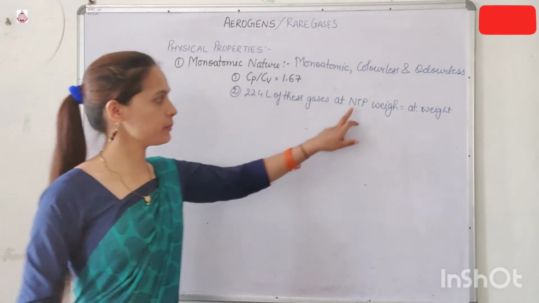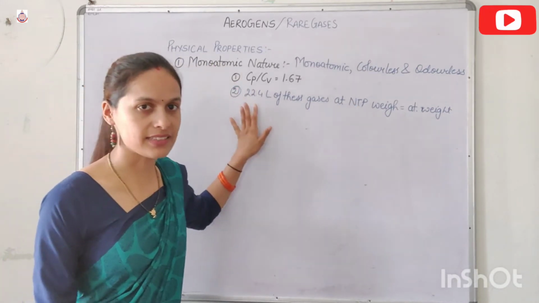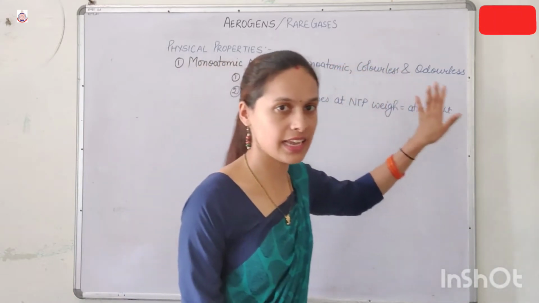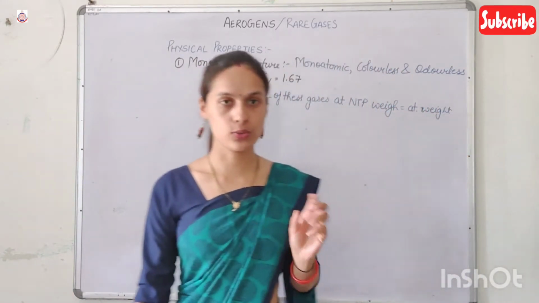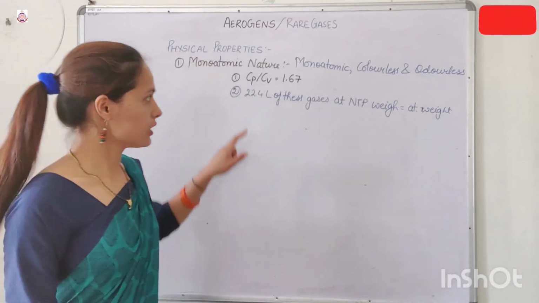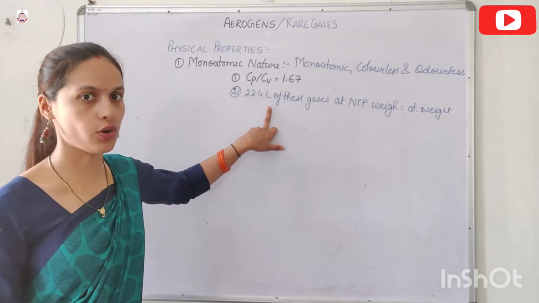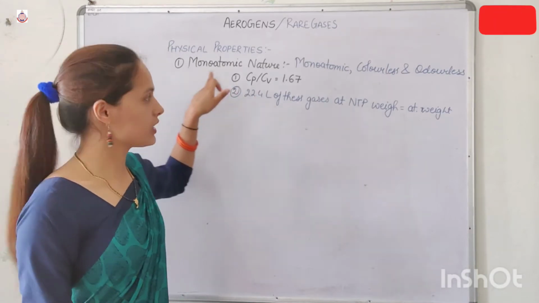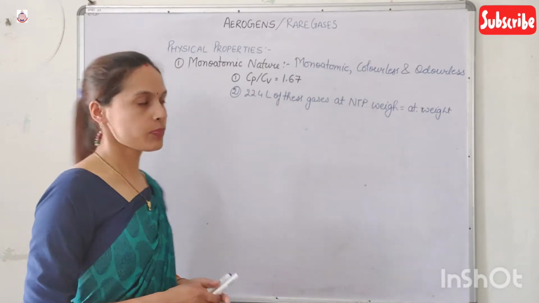So at normal temperature and pressure, 22.4 liter of these gases weigh exactly their atomic weight. So these two factors support the monoatomic nature of the noble gases. So these are monoatomic in nature, colorless and odorless.